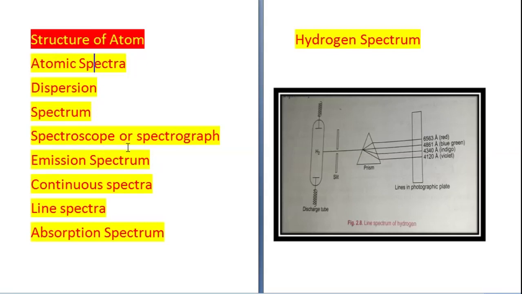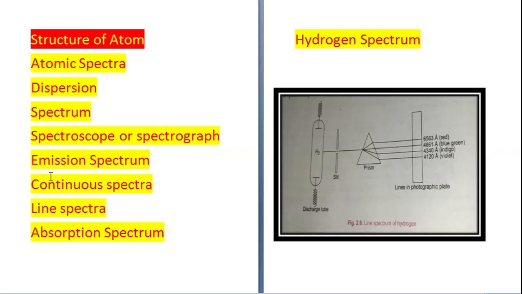The instrument which is used to separate radiations of different frequency or wavelength is called a spectroscope or spectrograph.